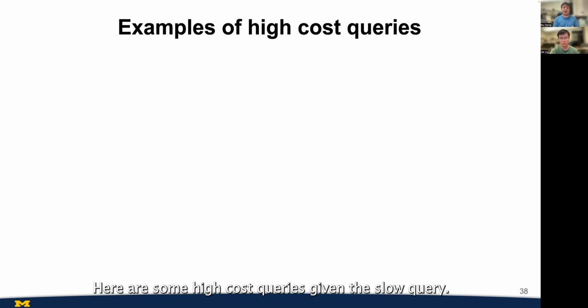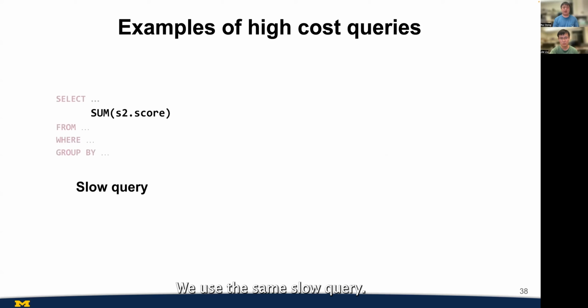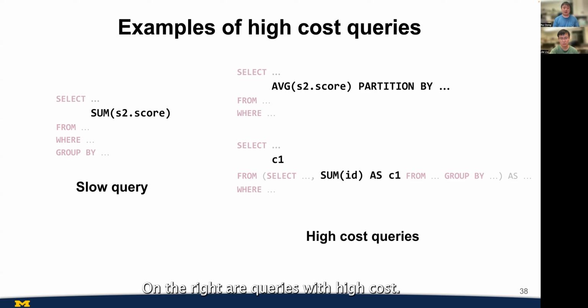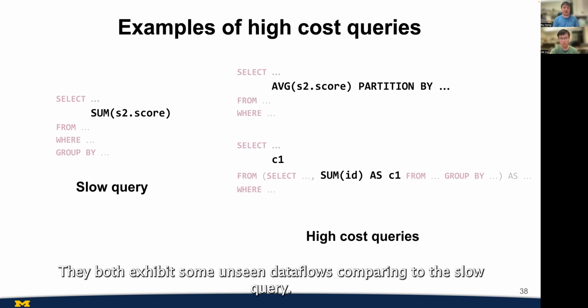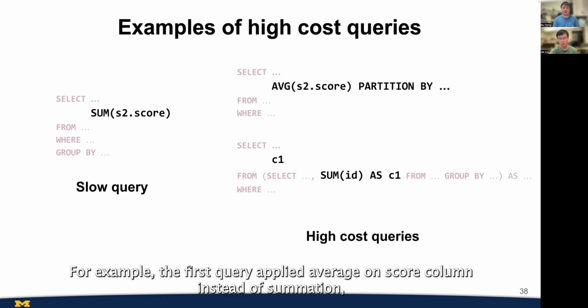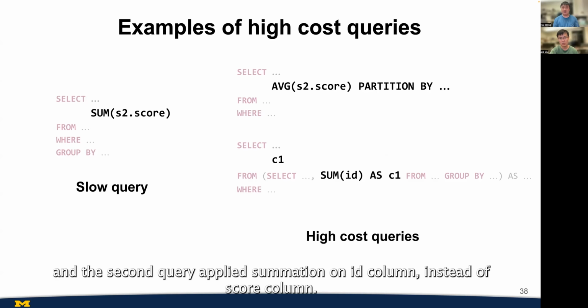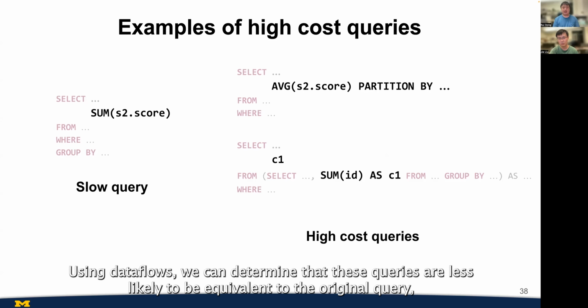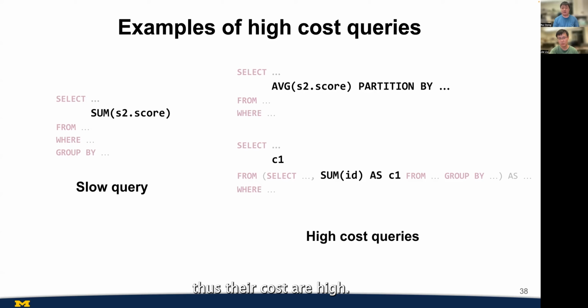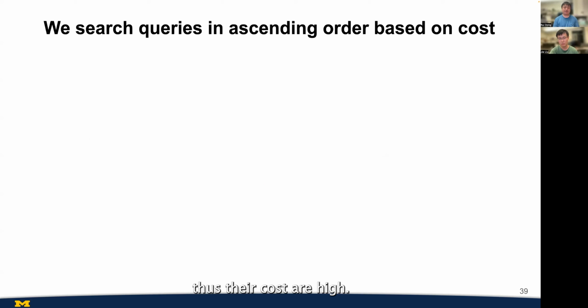Here are some high-cost queries given the slow query. We use the same slow query. On the right are queries with high cost. They both exhibit some unseen data flows compared to the slow query. For example, the first query applied average on the score column instead of summation, and the second query applied summation on the ID column instead of the score column. Using data flows, we can determine that these queries are less likely to be equivalent to the original query. Thus, their costs are high.